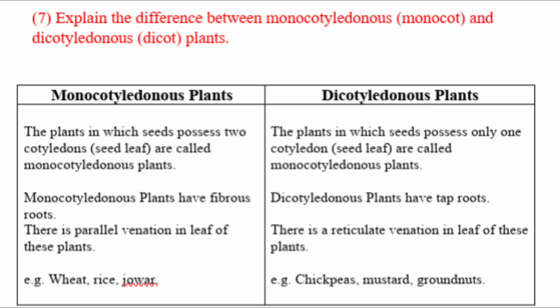Monocots have fibrous roots. Dicots have tap roots. There is a parallel venation in the leaf of monocots, and there is reticulate venation in the leaf of dicots. Examples of monocots are wheat, rice, jawar. Examples of dicotyledonous are chickpeas, peas, mustard, groundnuts, etc.